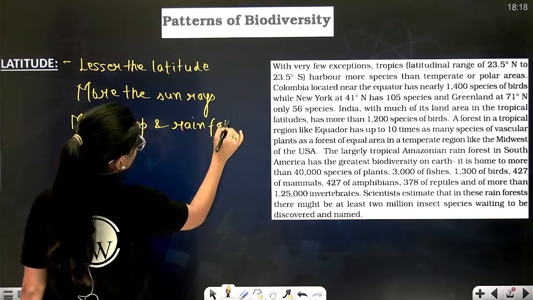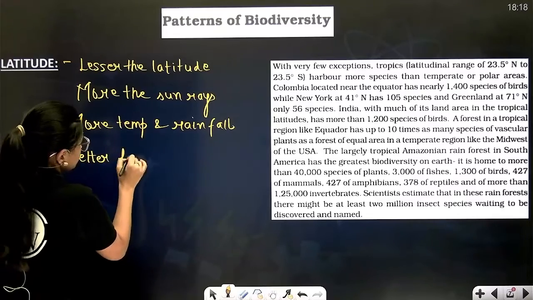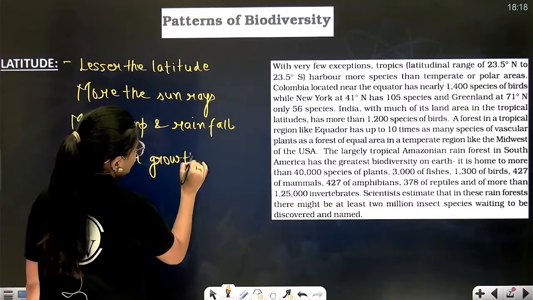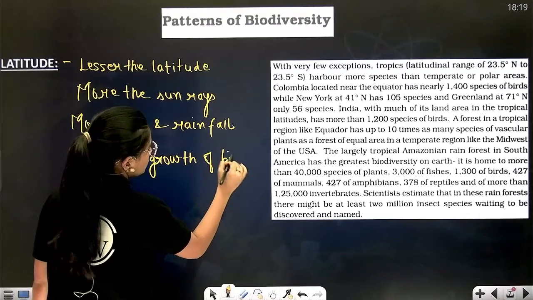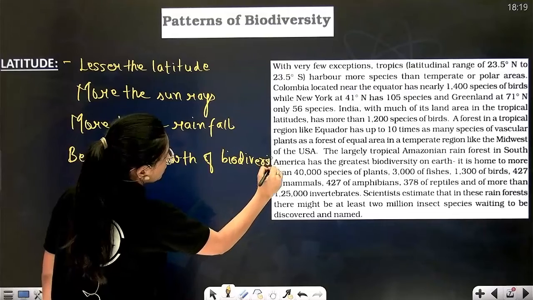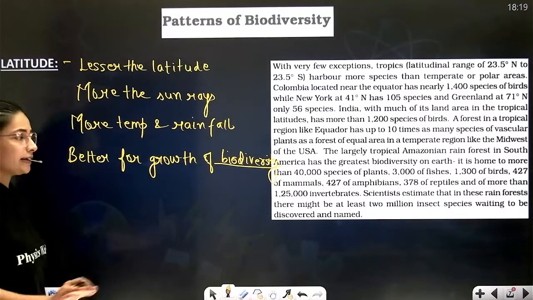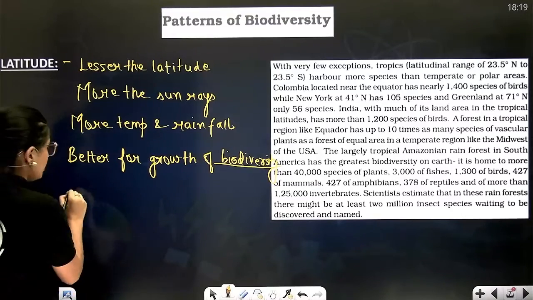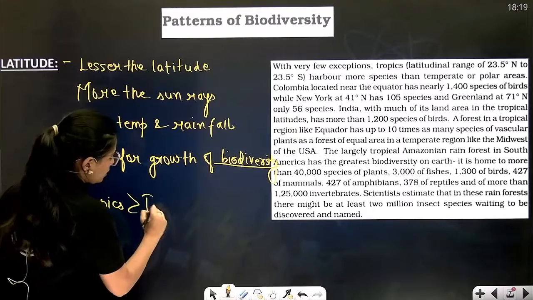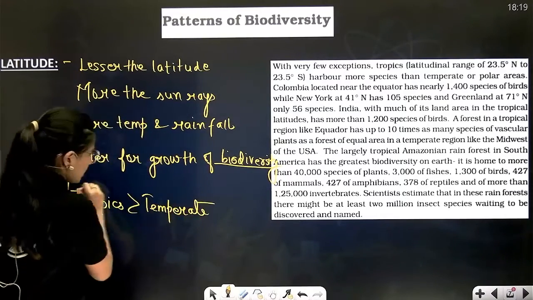As a result, it is better for the growth of biodiversity, right? Have you all understood? So that is why tropics are richer in terms of biodiversity as compared to temperate regions.